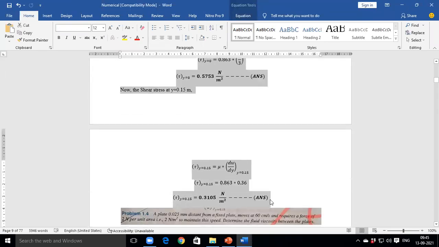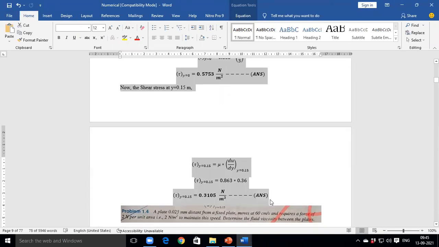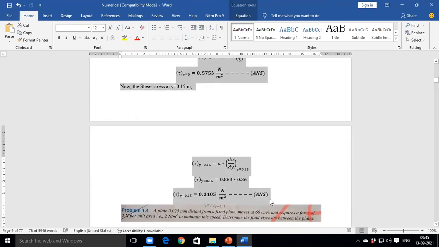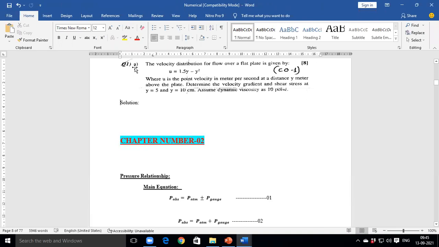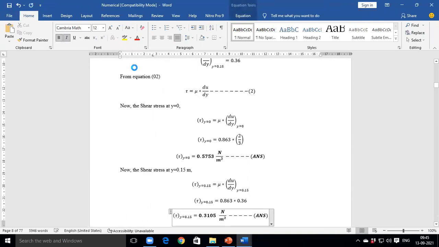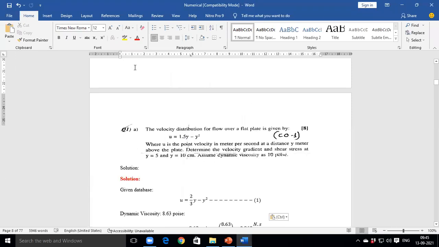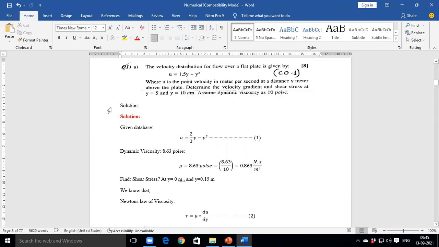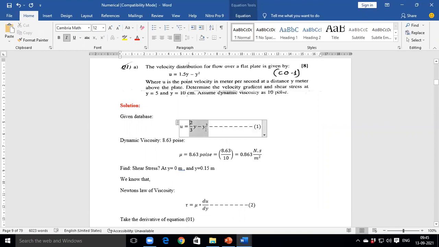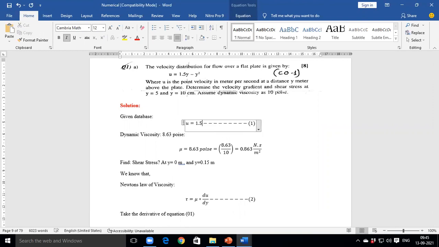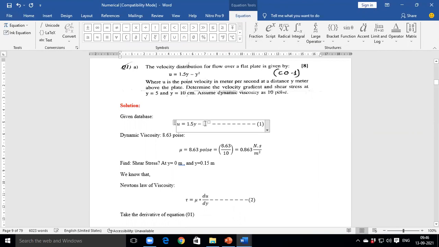So tell me, what will be the given data? The equation is u is equal to 1.5y minus y square. This is equation number 1.